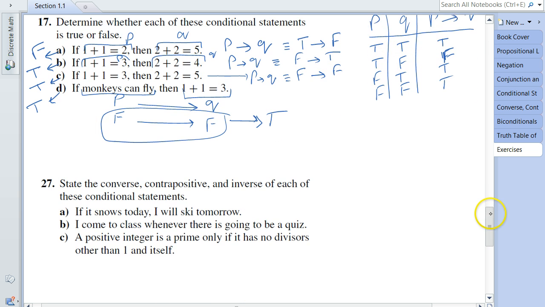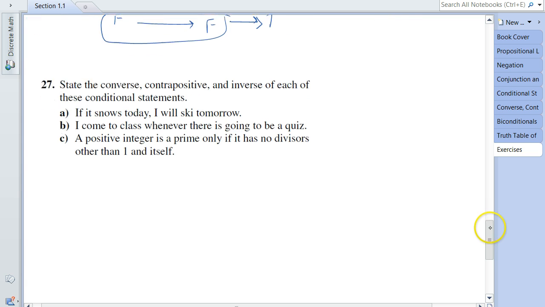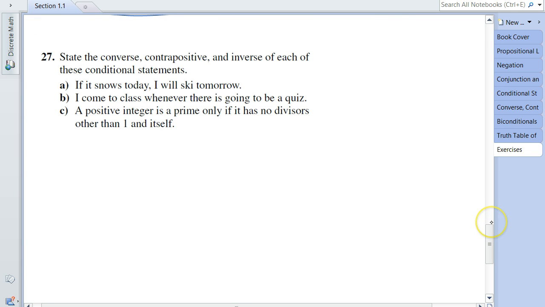So let me cover question number 27. Question 27 says, state the converse, the contrapositive, and the inverse of each of these conditional statements. If you recall, we've seen that converse, contrapositive, and inverse are related to the conditional statement.